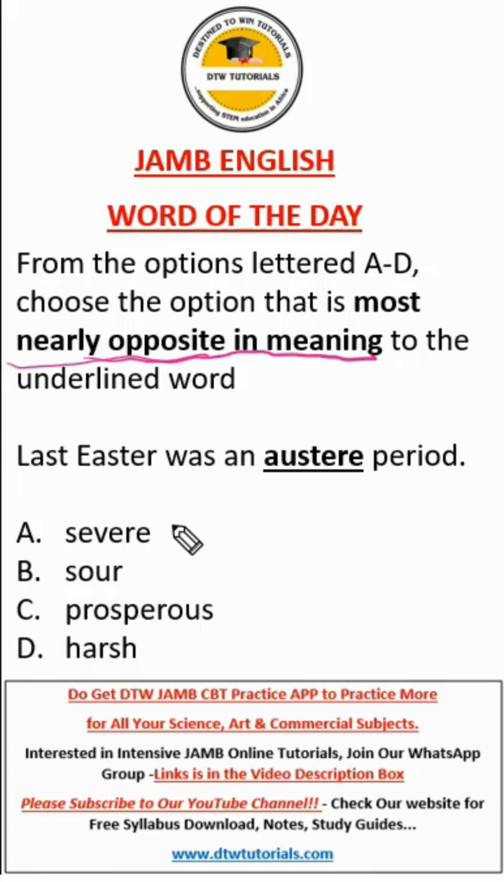Okay, austere means severe. Austere for a person means someone who is very strict in attitude, strict in manner and things like that. So it's something where there's an absence of warmth or feeling. You get my point. So that's the meaning. Now, what would be the answer? That's the nearly opposite in meaning. So it can be severe, it can be sour, it can be harsh. So the nearly opposite in meaning is what? Prosperous. All right. So last Easter was a prosperous one.